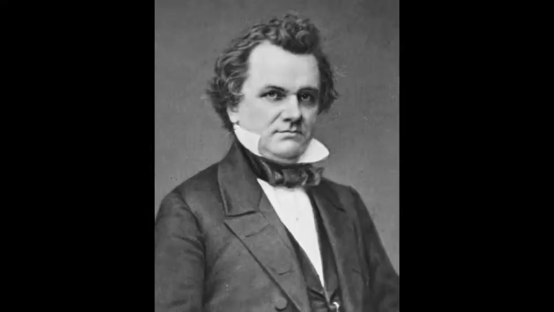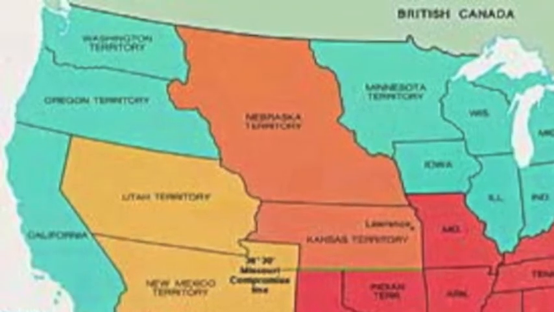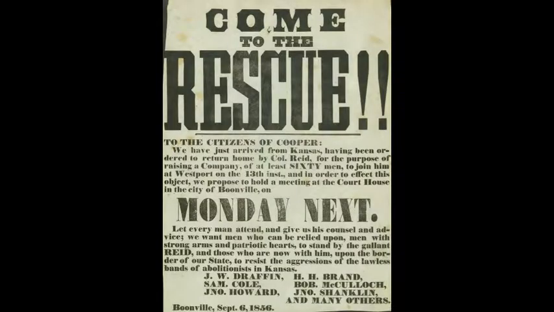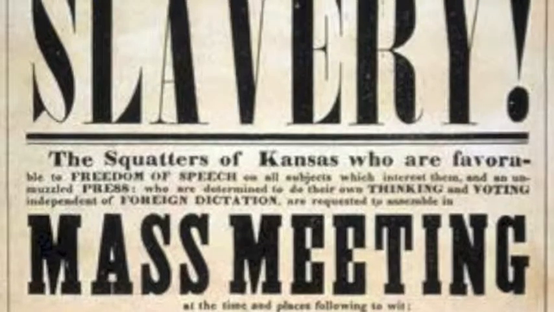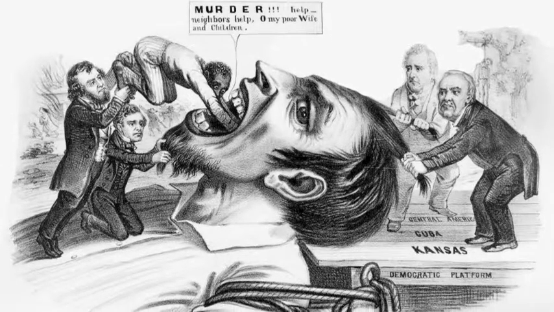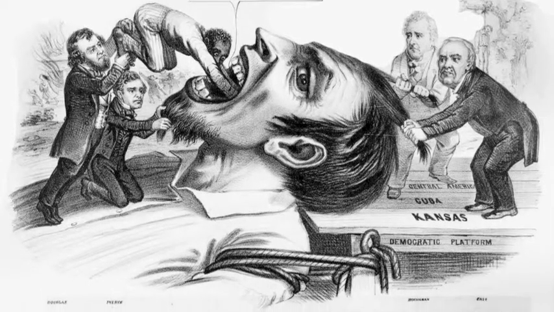The Kansas-Nebraska Act. The Kansas-Nebraska Act of 1854, designed by Stephen Douglas, created the territories of Kansas and Nebraska, which opened new lands for settlement. The act allowed white male settlers in those territories to determine through popular sovereignty whether or not slavery would be allowed within each territory. Unfortunately, the Kansas-Nebraska Act did lead to a civil war inside of Kansas. But because popular sovereignty was not a concept used in all the states and territories, the problem of a flood of pro- and anti-slavery settlers didn't affect the rest of the nation, therefore couldn't lead to a larger scale civil war.